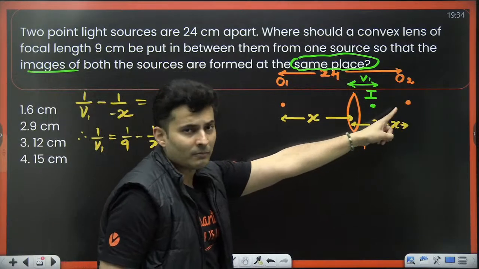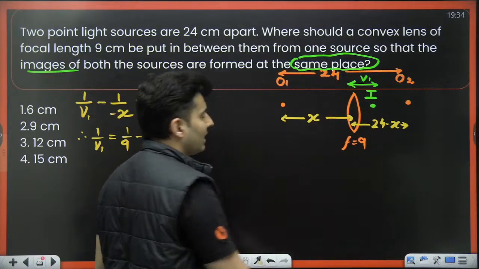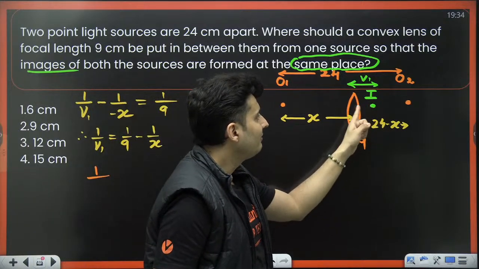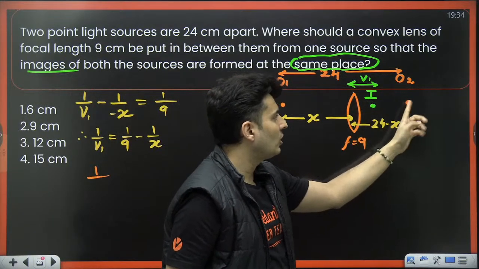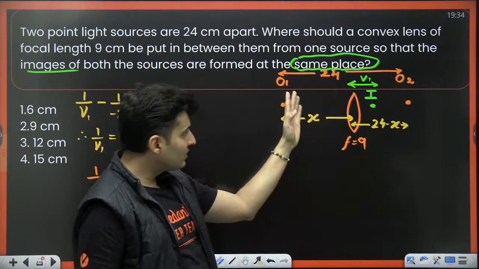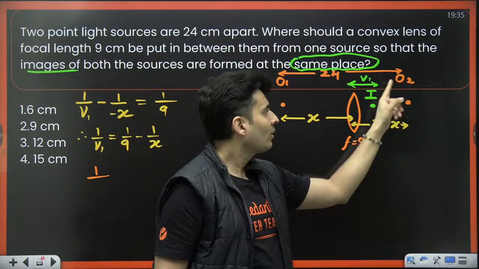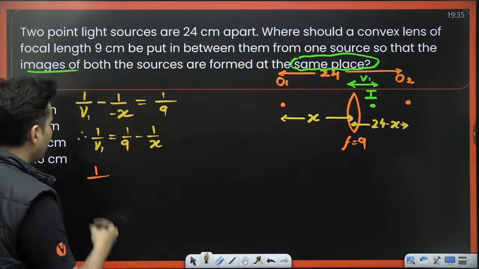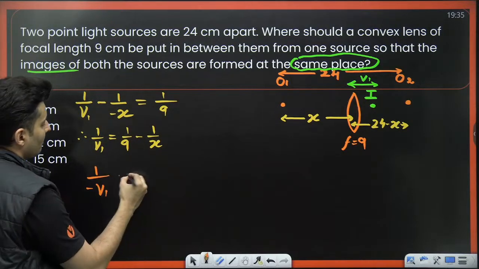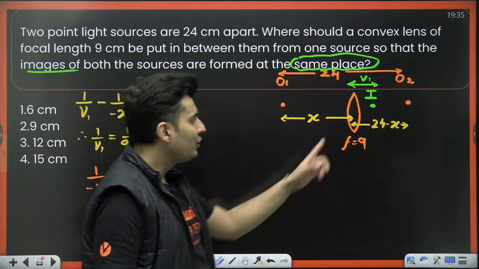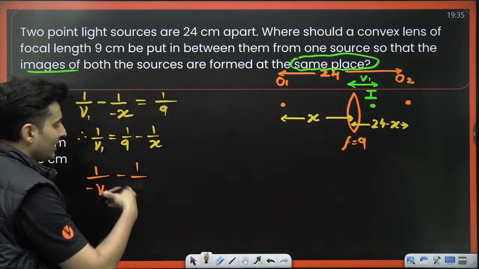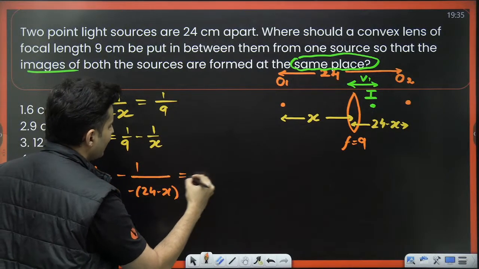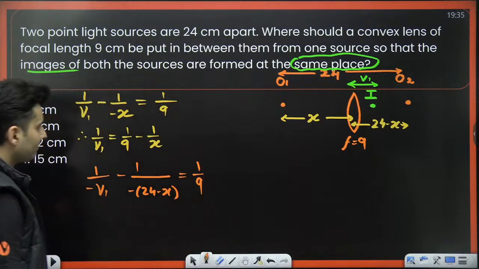For the next one, for object number 2, if I apply the same lens formula, V1 will be on the negative side, because for this object the rays will go like that. This will be positive, this will be negative. So image distance is negative. So this will be minus 1 by V1 minus 1 by U, and U is also negative because it is on the same side: minus 1 by (24 minus x), equal to 1 by 9.